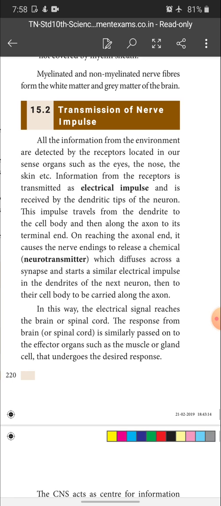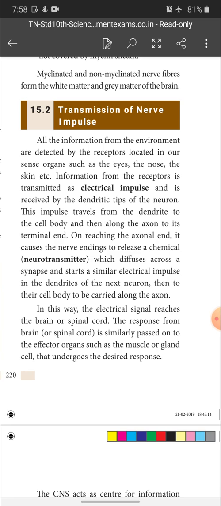Okay, so the impulse from the sense organs is taken by the nerves to the central nervous system in the form of electrical impulse, and once it reaches the brain, analysis takes place in the brain, and again the impulse is received by the tips of the neurons.